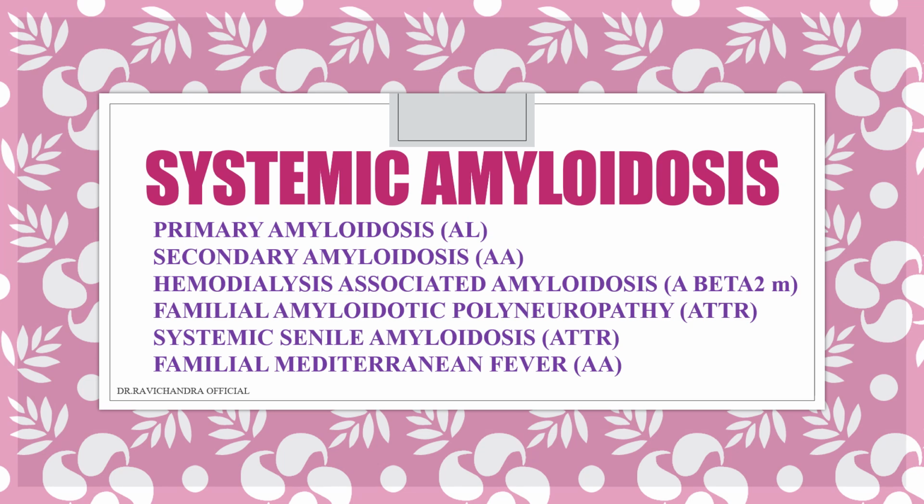It is due to the deposition of amyloid protein A beta 2 microglobulin. And there is familial amyloidotic polyneuropathy because of ATTR, transthyretin. Systemic senile amyloidosis is also because of ATTR protein. Familial Mediterranean fever is because of deposition of amyloid associated protein, AA.